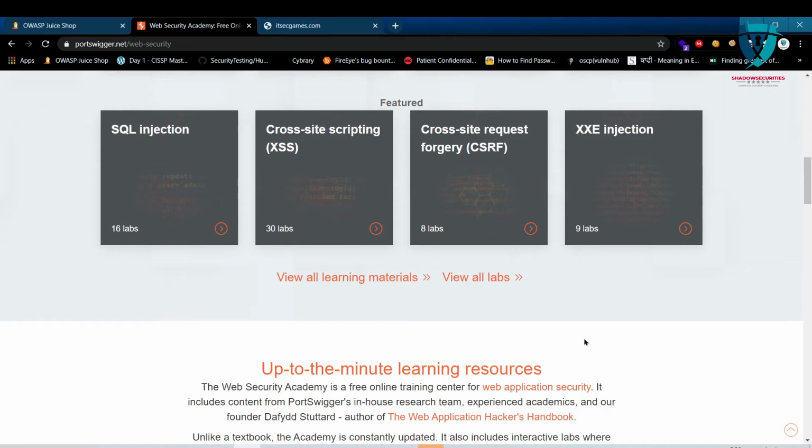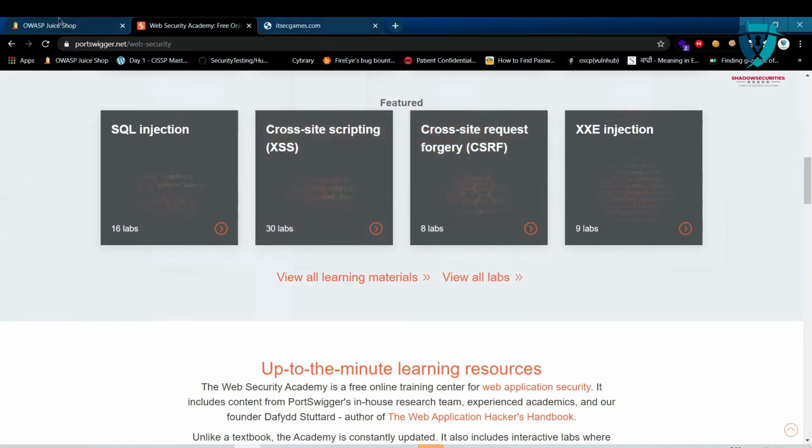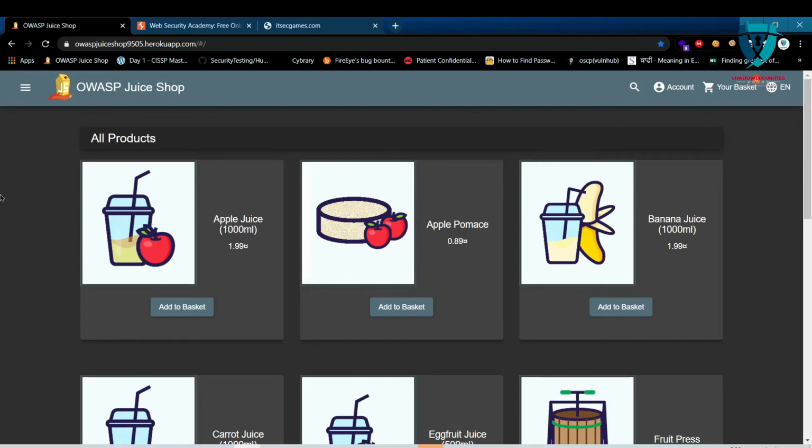This is a great resource I'm going to present to you, as I'm going to concentrate on beginners. I will take you from beginner level to intermediate and also to advanced level. The next resource I'm going to use is OWASP Juice Shop. This is a good resource if we want to learn bug hunting on an e-commerce website.